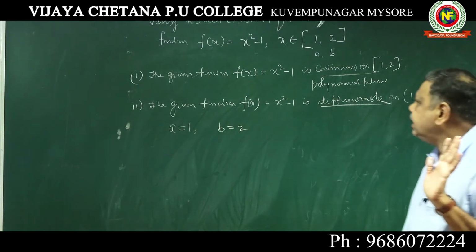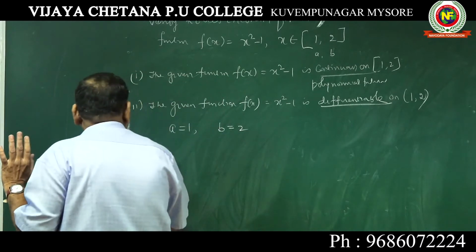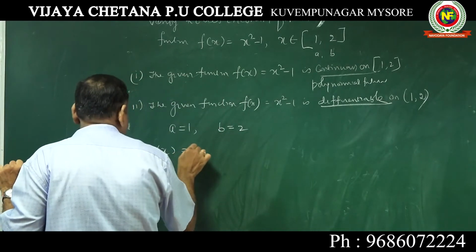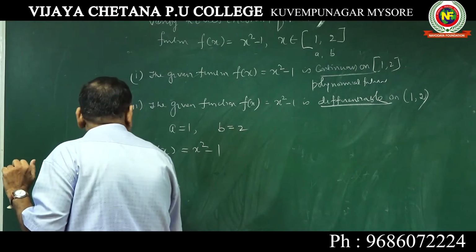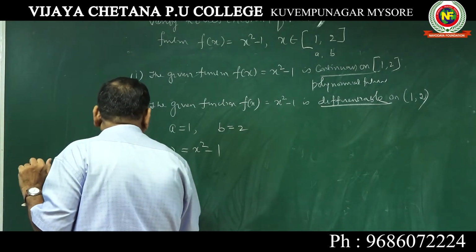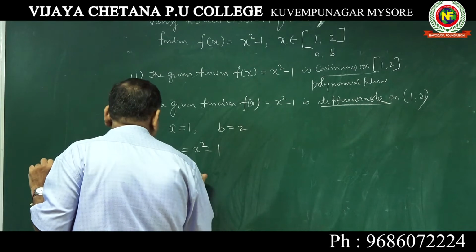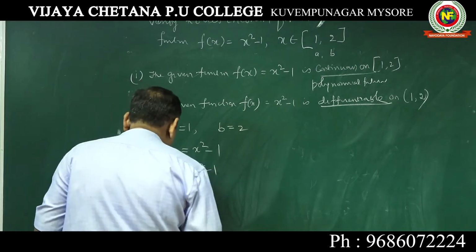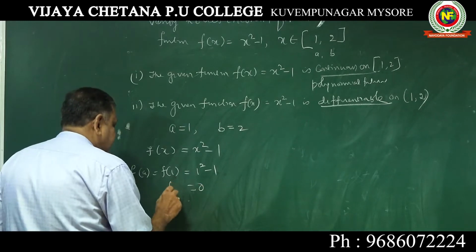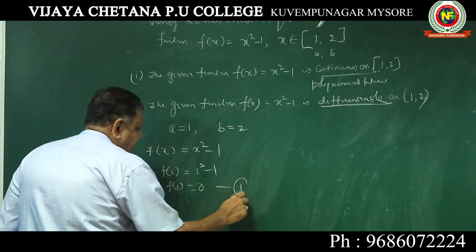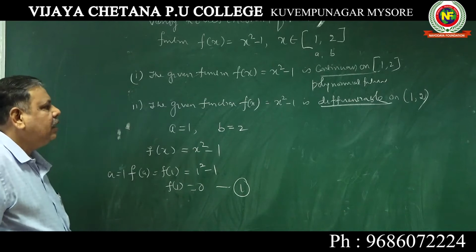Now let us check in this f(x) equal to x square minus 1, f(a). Here a is 1, so f(a) is f(1) is equal to 1 square minus 1. Wherever x, put 1: 1 square minus 1 is 0. Call this equation number 1.